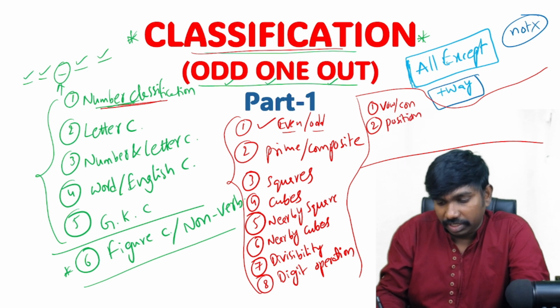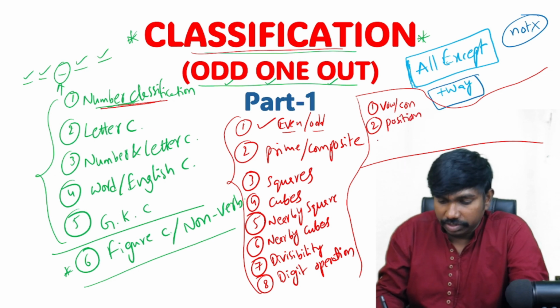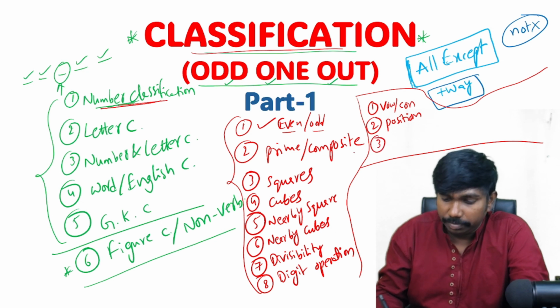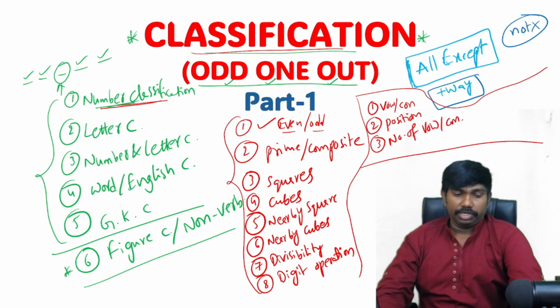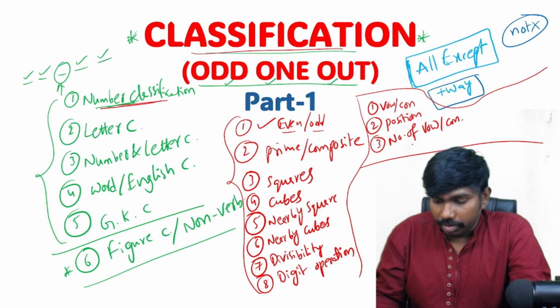Based on the position we can decide the answer, and if that is also not deciding the answer, then we should check the number of vowels or consonants in the given word. So this much only for letters.